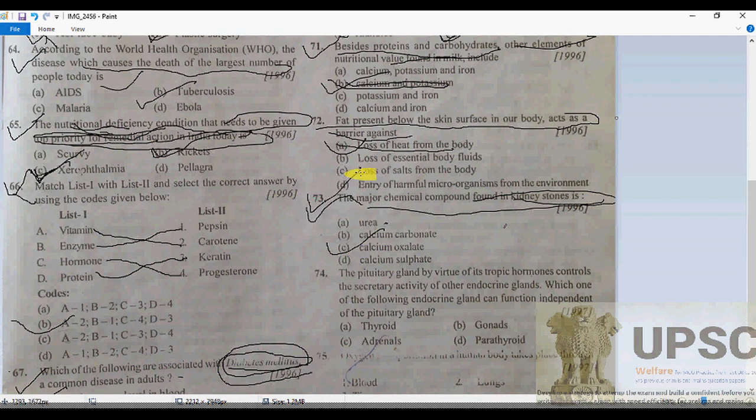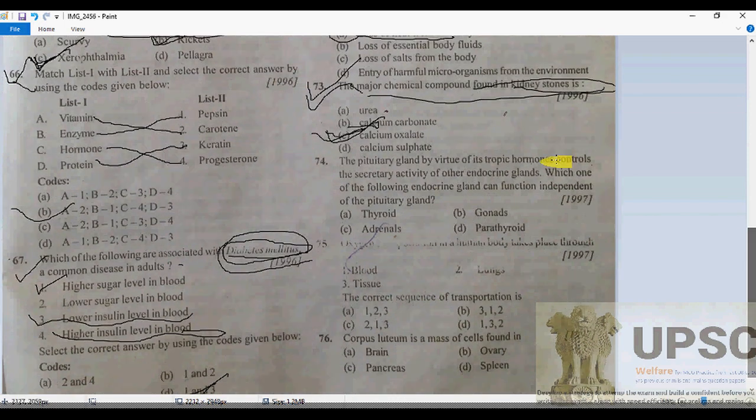So 73 is going to be C. Further explanation: when we talk about the composition of a kidney stone, 80% is calcium oxalate, uric acid 5%, amino acid cysteine, and magnesium ammonium phosphate 2%, and 13% is the remainder. So that's why 80% is calcium oxalate, and definitely we can give priority to calcium oxalate here.